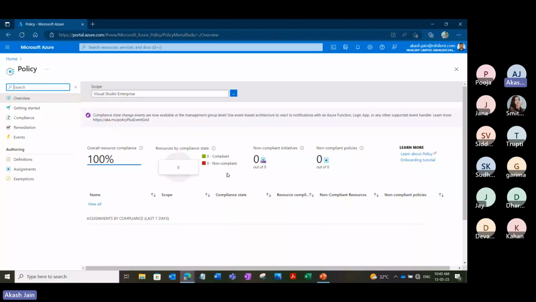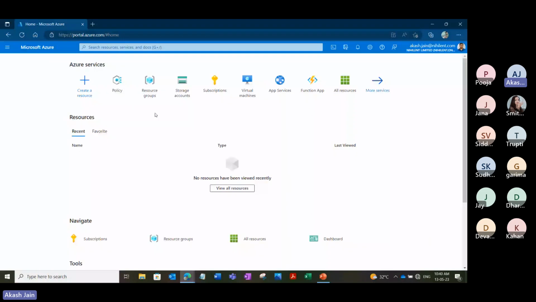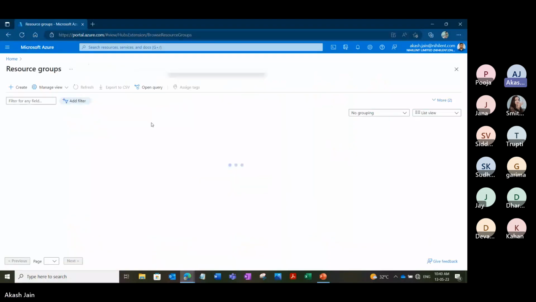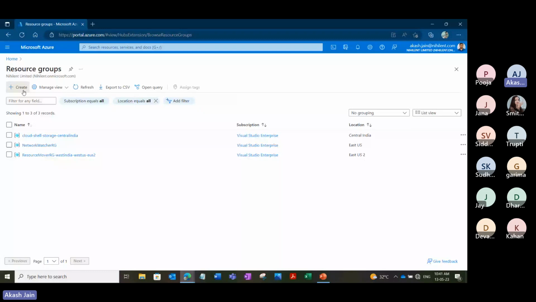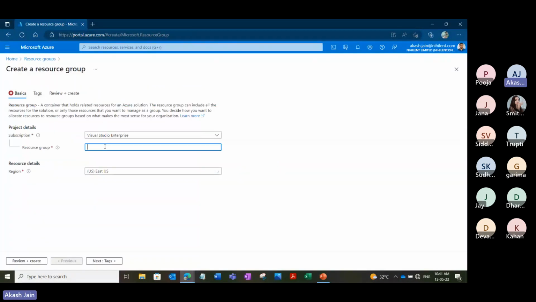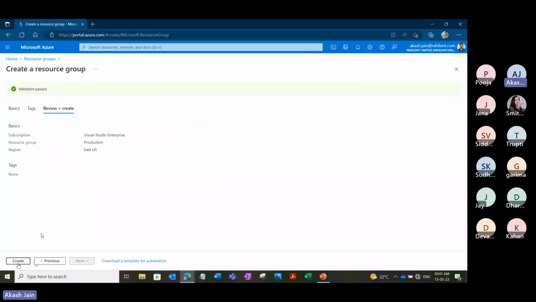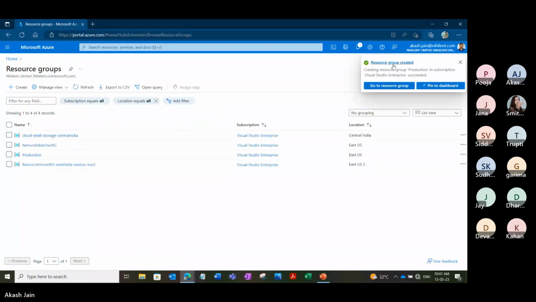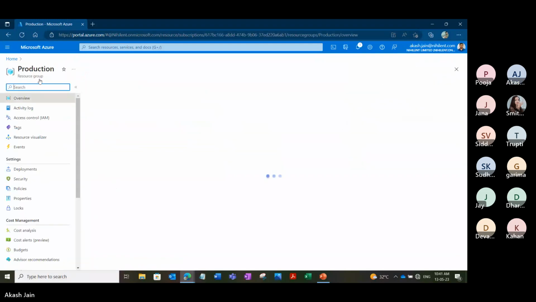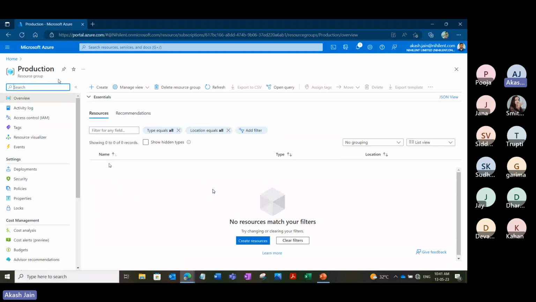First, we'll create a resource group, let's say known as production, and we'll simply go and review and create it. So we have our production resource group, and there are no resources deployed to it as of now.